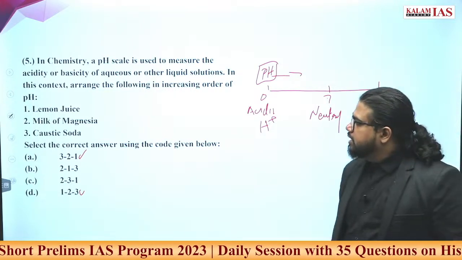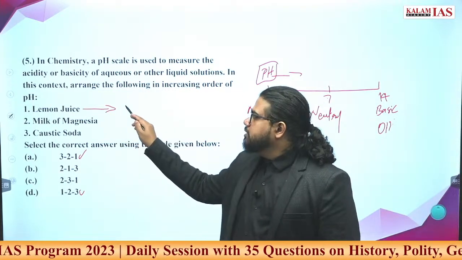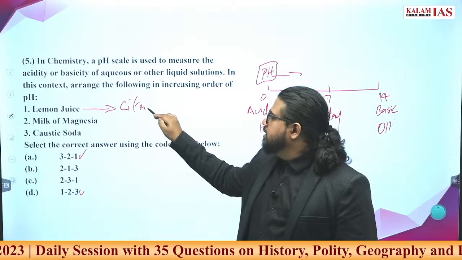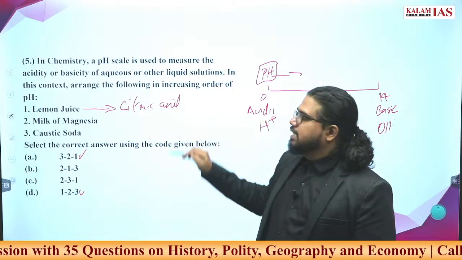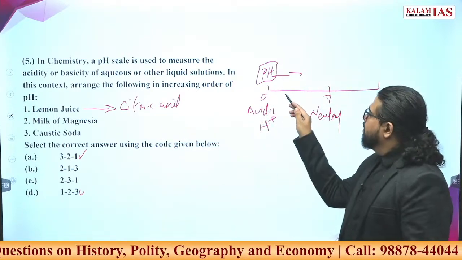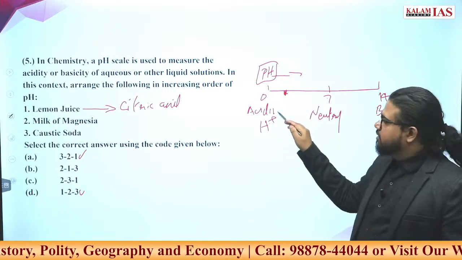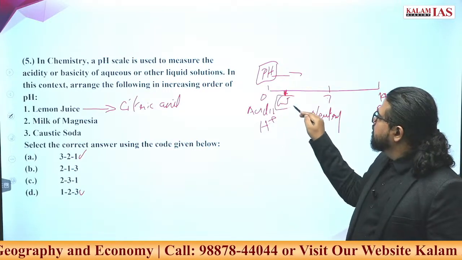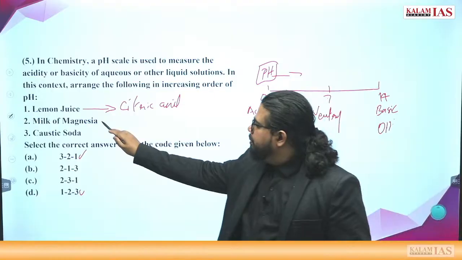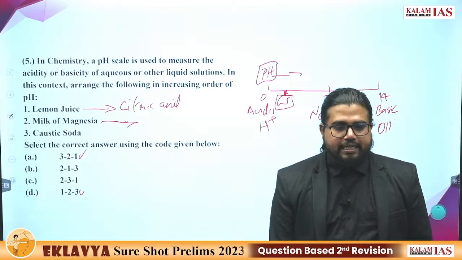Now come to this question. Lemon juice. Lemon juice has citric acid. If you have basic knowledge, it has citric acid. Citric is an acidic substance. So lemon juice will be somewhere here. Now next is milk of magnesia. Where have you heard of this milk of magnesia?